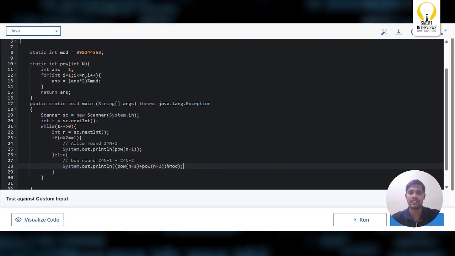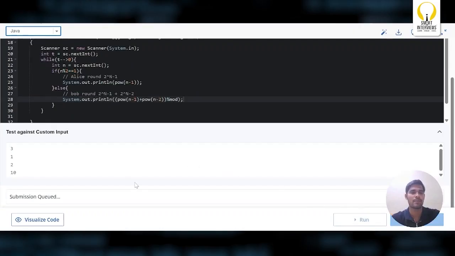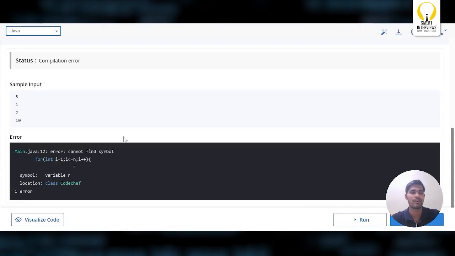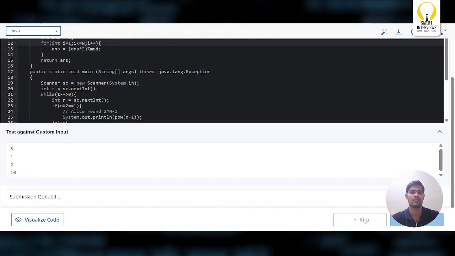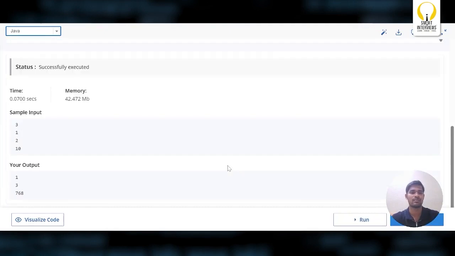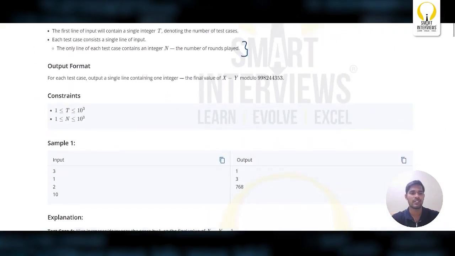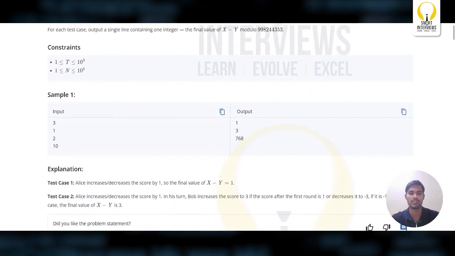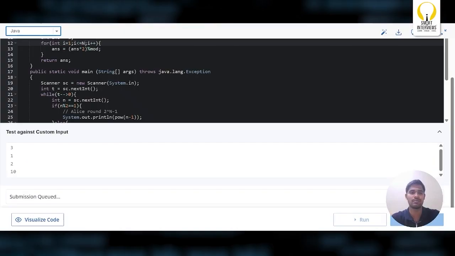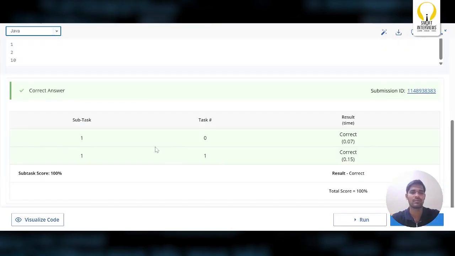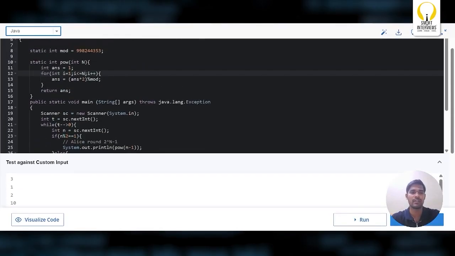Okay, let's run and check it. In line number 12, it is capital N. Okay, we got 1, 3 and 8. Let's see the sample output. It should be 1, 3 and 7, 6, 8. Yeah, that's correct. Let's submit it. That's it. It got submitted.